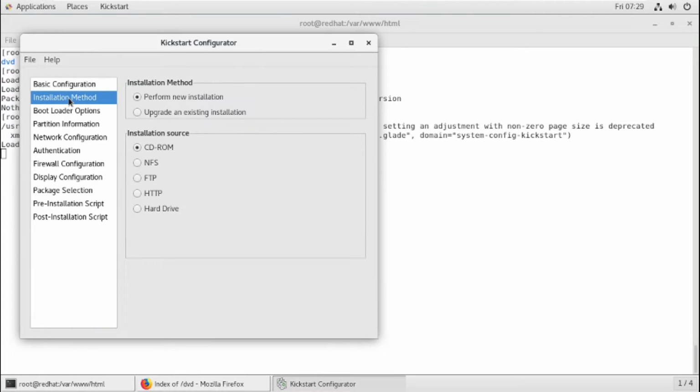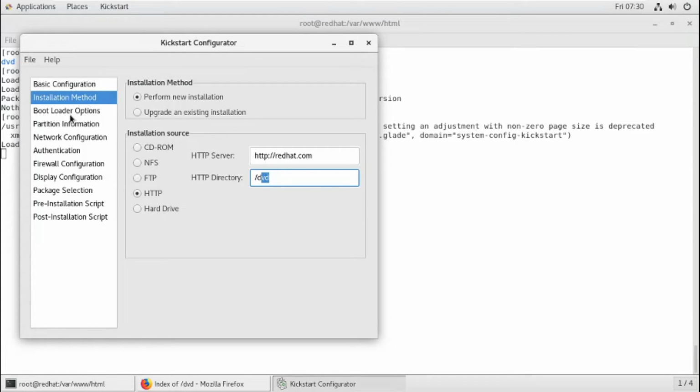First configuration is done. Second configuration, here you choose how you are going to do this installation. Options are CD-ROM or HTTP. If you select HTTP, you have to provide the path. I selected HTTP, my server is redhat.com and the directory is /dvd. The website is already created, right? So you have to separate the domain and the directory. That is my domain and that is my directory.